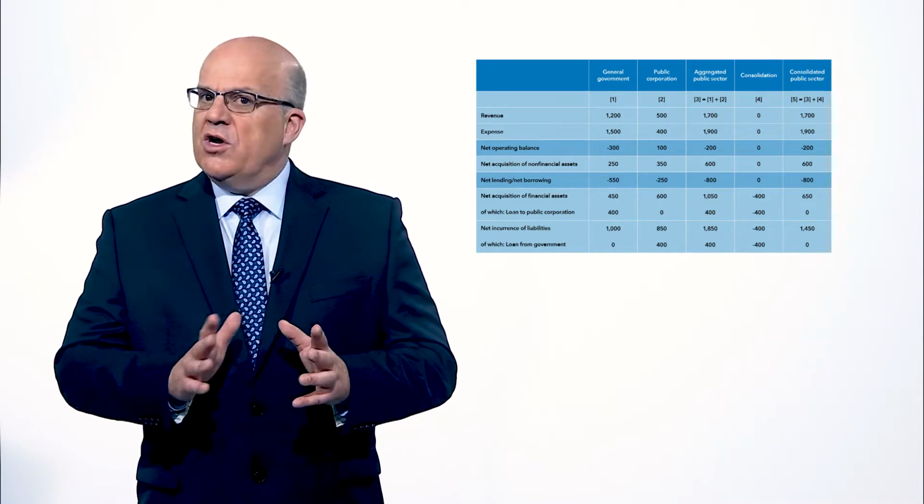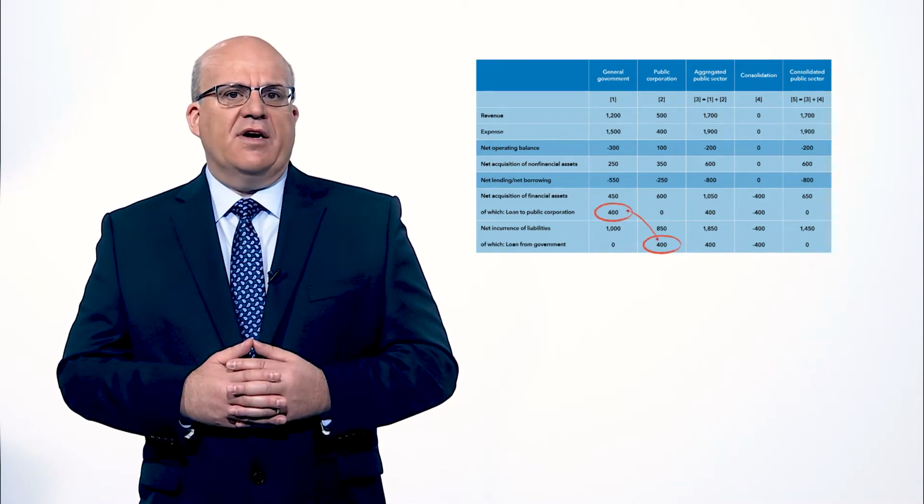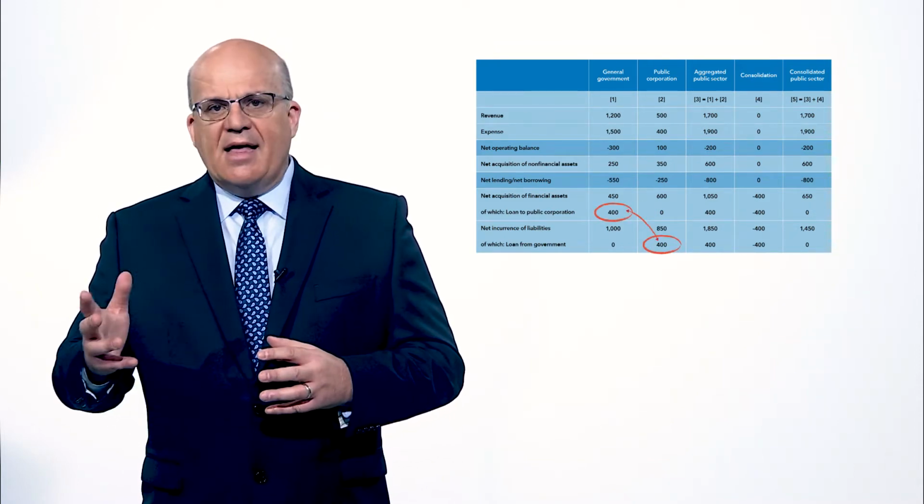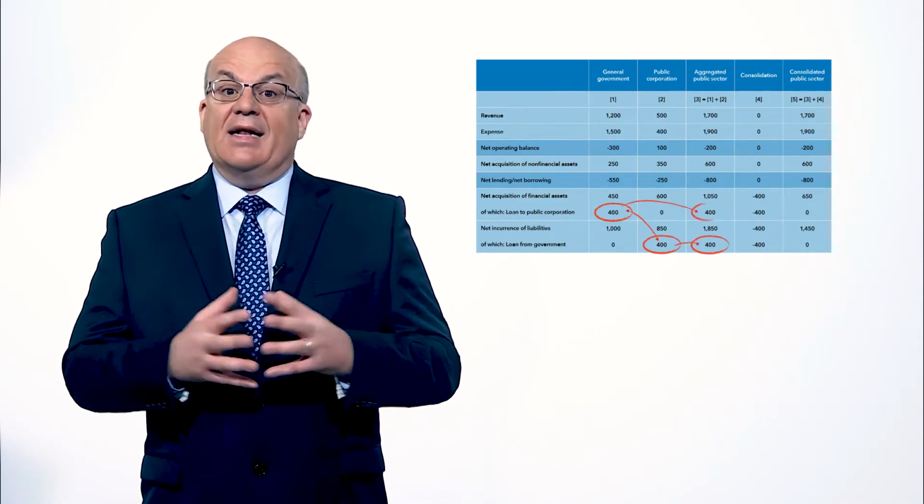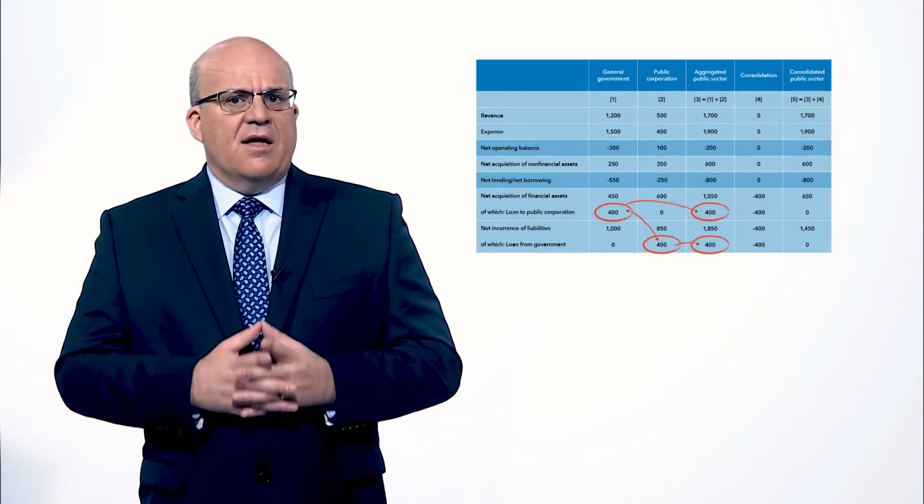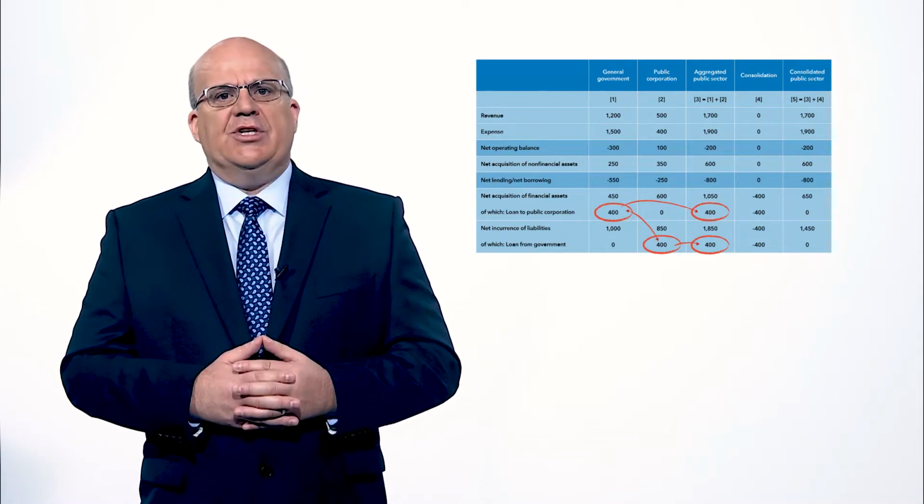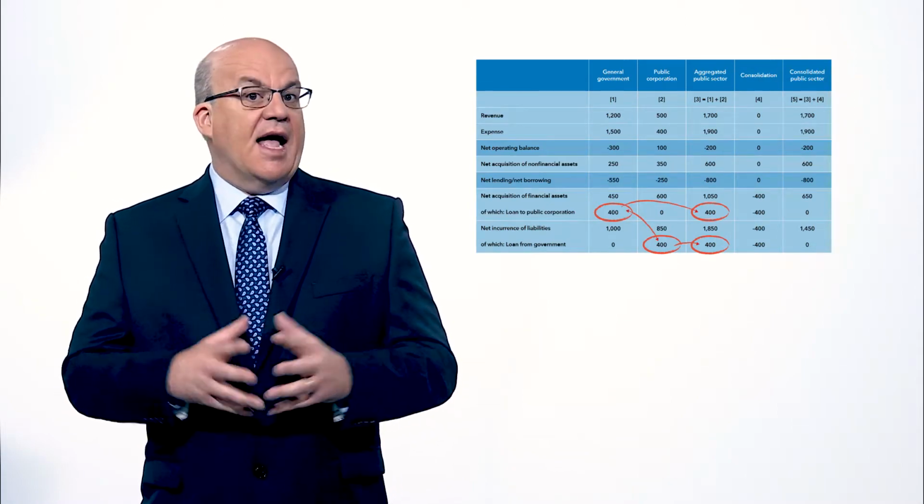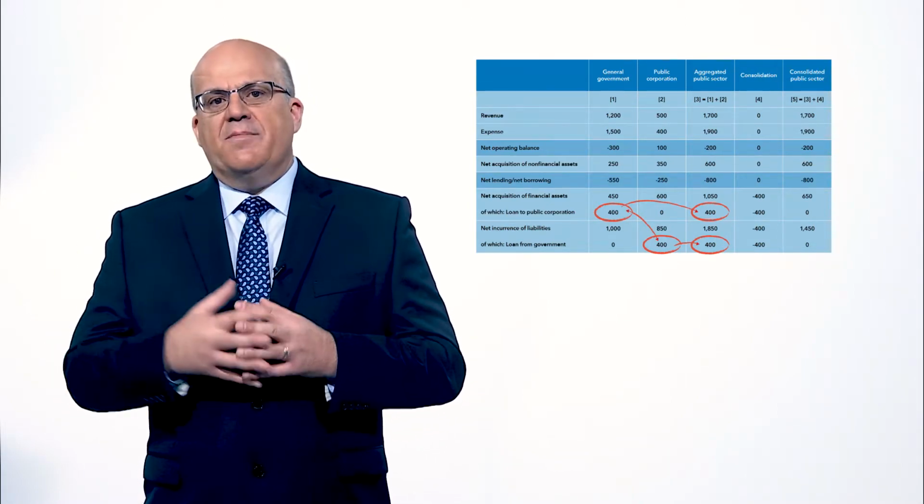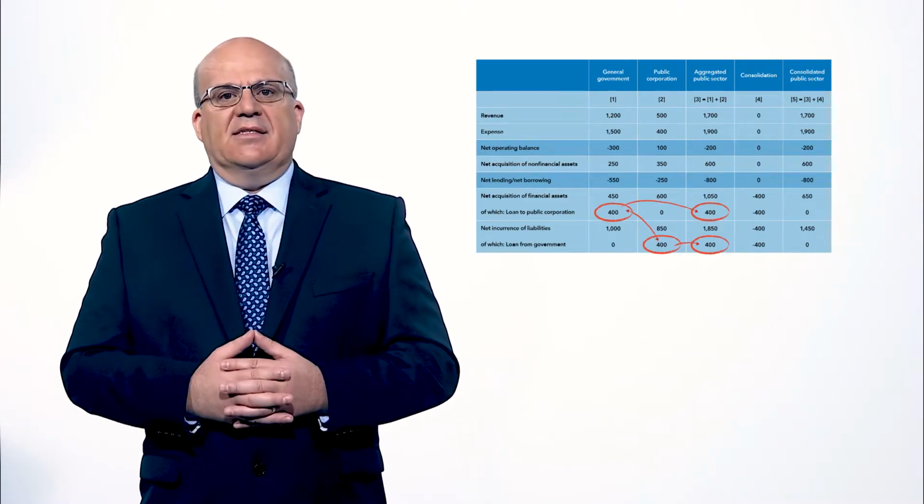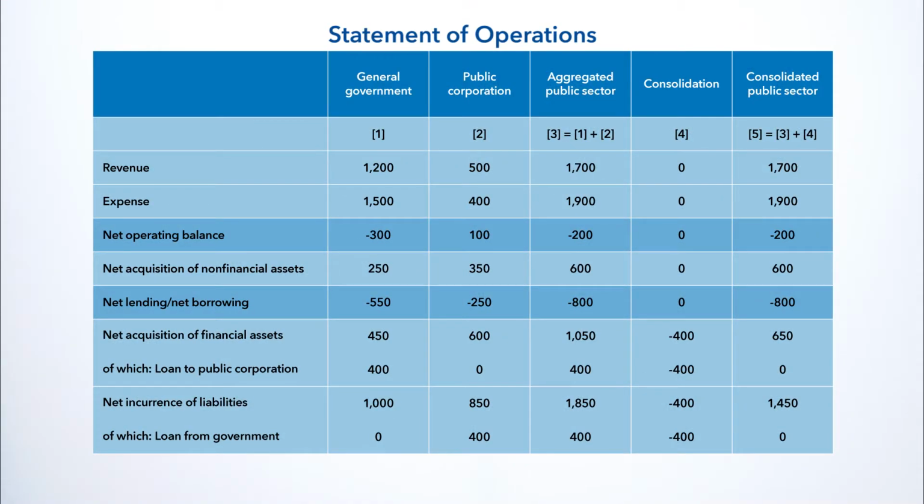However, we do not want to count this loan of 400 between the general government and the public corporation when we compile data for the public sector. This is because we only want to show the flows between the public sector as a whole and the rest of the domestic economy or non-residents. Therefore, in the process of consolidation, we will eliminate this loan of 400 from the financial assets of the general government and from the liabilities of the public corporation.